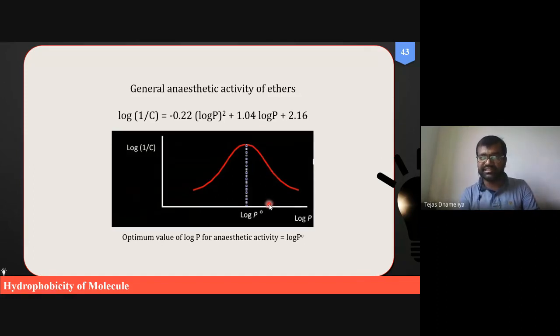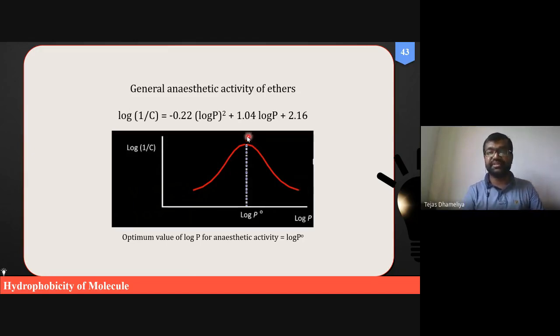Further, let's increase it to the highest value of log P, then this kind of observation is called non-linear observation. In linear observation, one parameter increases and the other parameter also increases. At a certain value it reaches a maximum, and after a certain time it decreases.